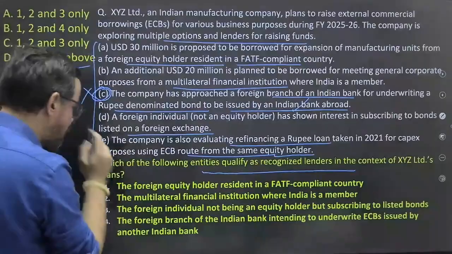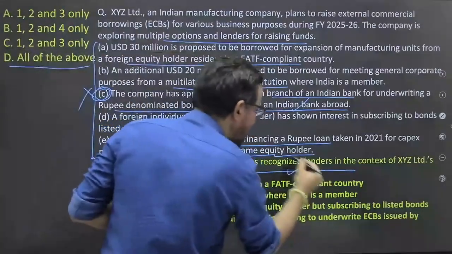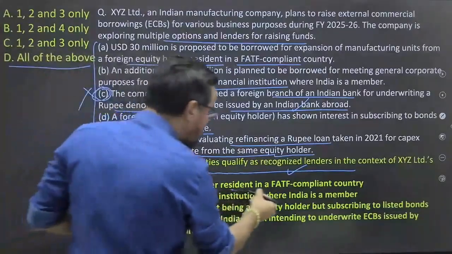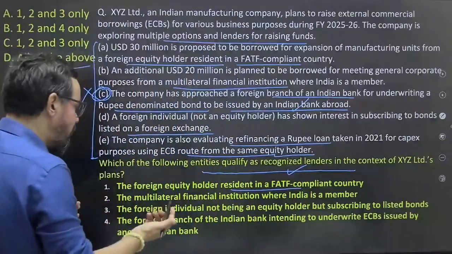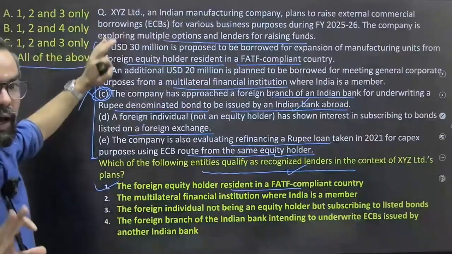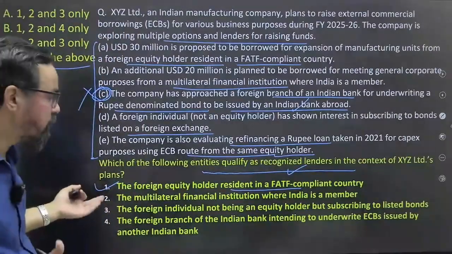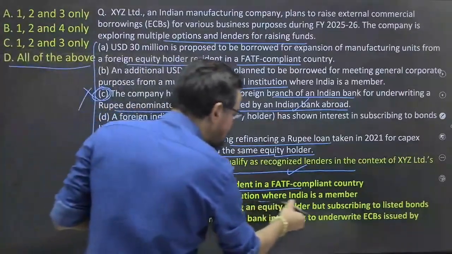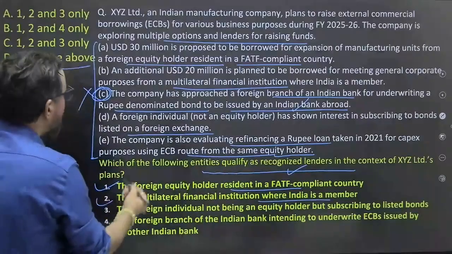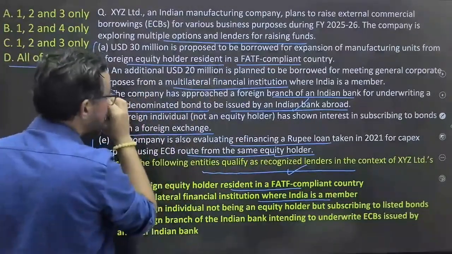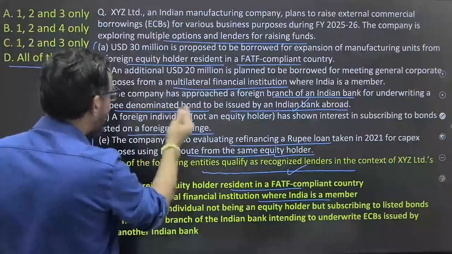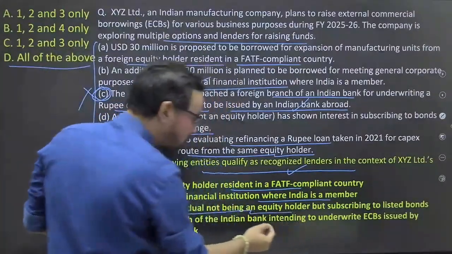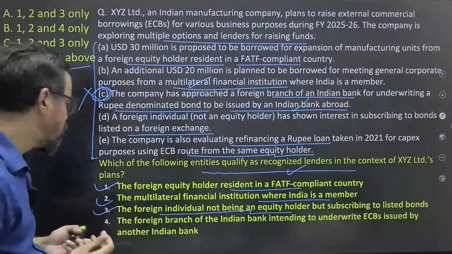Remaining statements. Now what is our question here? Entities qualify for the recognized lenders in the context of XYZ plan. So the foreign equity holders resident in a FATF compliant country, they can; this is possible. Yes, they are not under the caution list of FATF. So that is true. There is no issue with the first case. The multilateral finance institution where India is a member, this was the case. For meeting corporate purpose or multilateral financial institutions. The foreign individual not being an equity holder, so he can subscribe the bonds. There is no issue with that one.